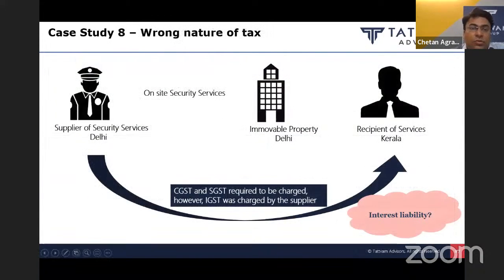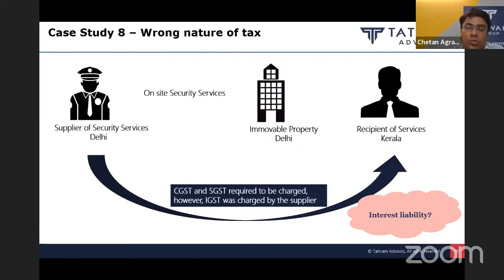Then coming to the next issue, which is relating to wrong nature of tax. Sometimes it happens with the taxpayers that they may determine wrong POS of the supply made by them. Suppose the nature of taxability, nature of transaction is dependent upon two things. One is location of supplier, second one is place of supply. If both are in the same state, then the transaction is considered as intra-state supply. And in case the location of supplier is one state and the place of supply is in another state, then the transaction is considered as interstate supply.